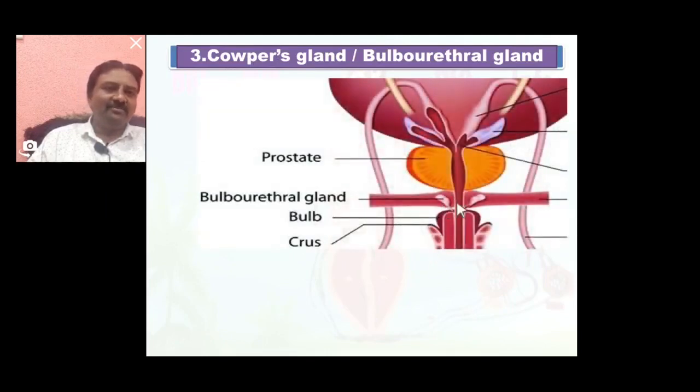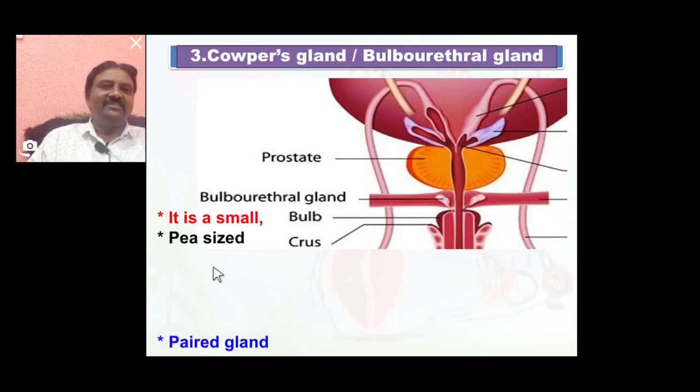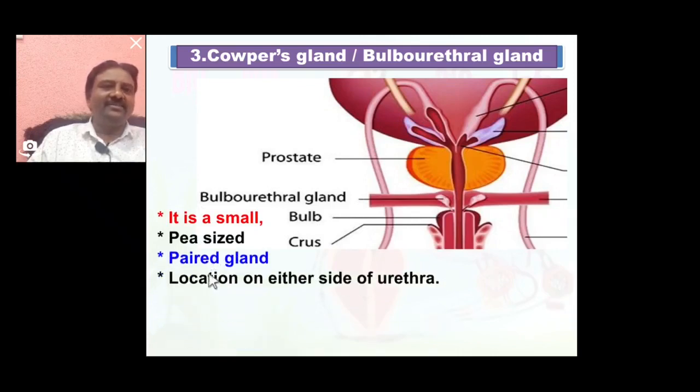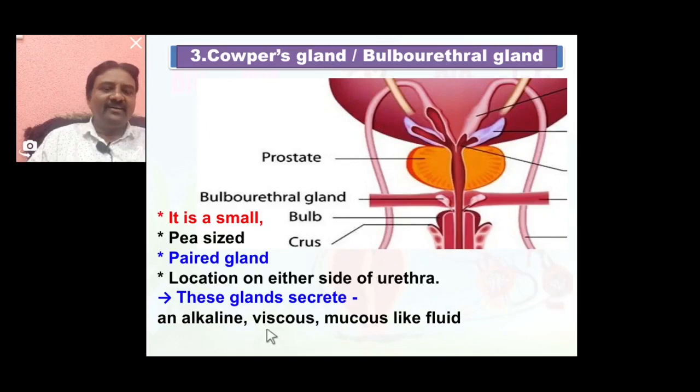These are paired small structures. They are very small, pea-sized paired glands located on either side of the urethra. This is the urethra, with the glands on the right and left side. These glands secrete an alkaline, viscous, mucus-like fluid.